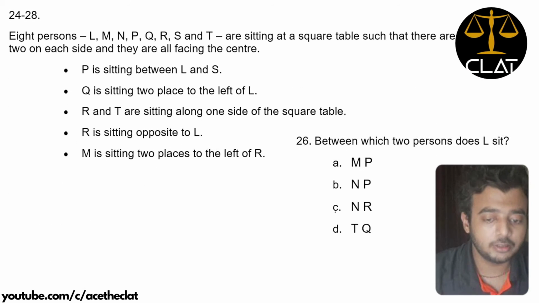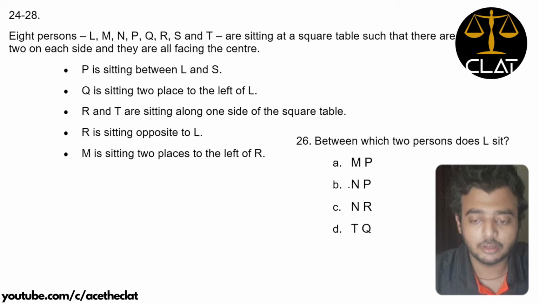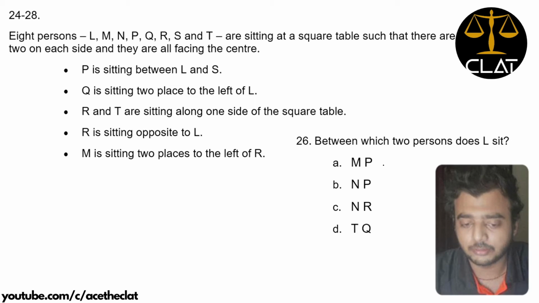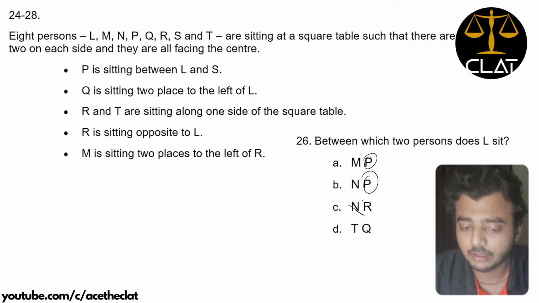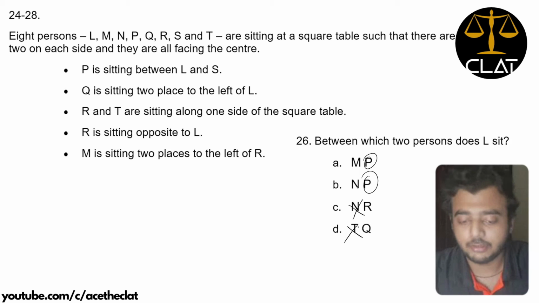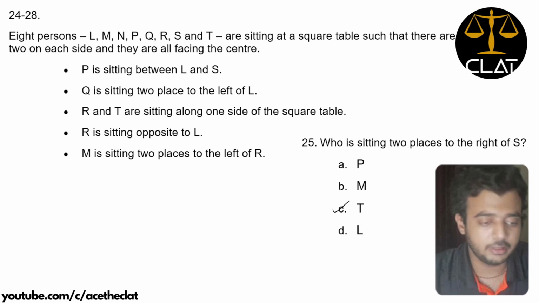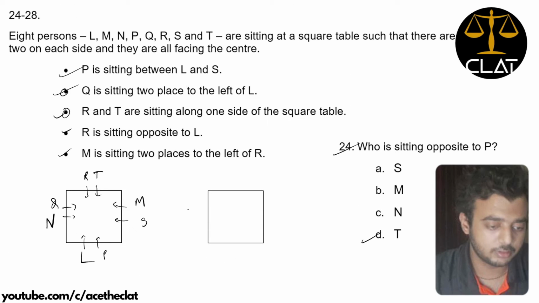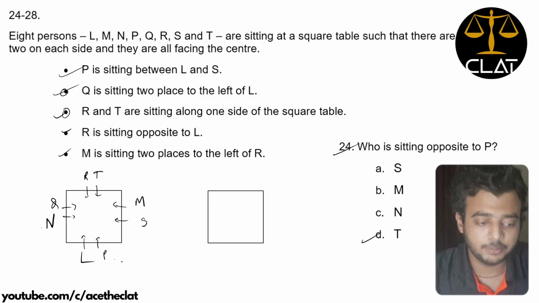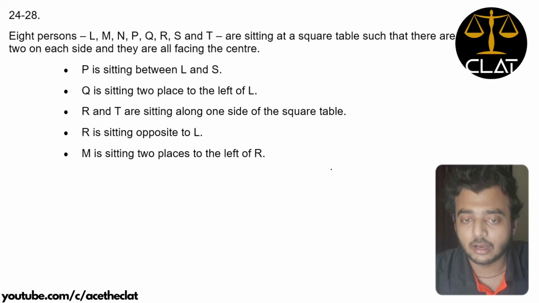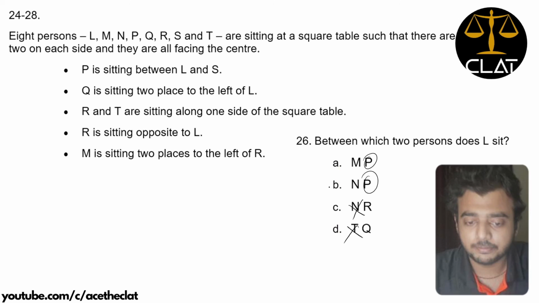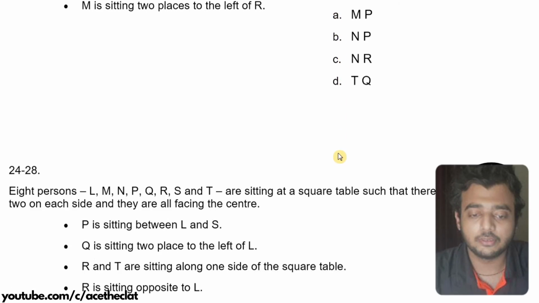Again, if we move ahead, between which two persons does L sit? On one side there is P, because P is sitting between L and S. So on one side is P, and on the other M or N. I think it is N. Let's check. Yeah, N and P. So L is sitting between N and P. Yeah, this is done.